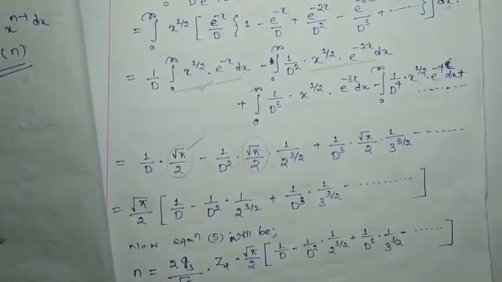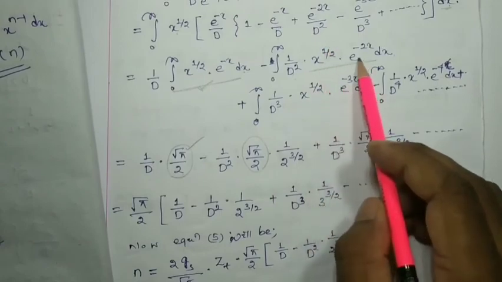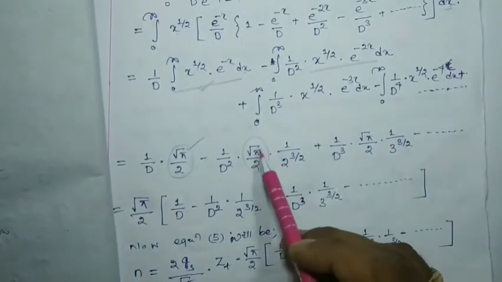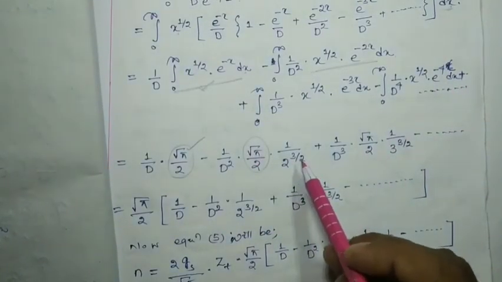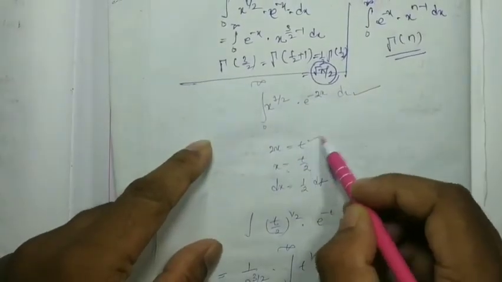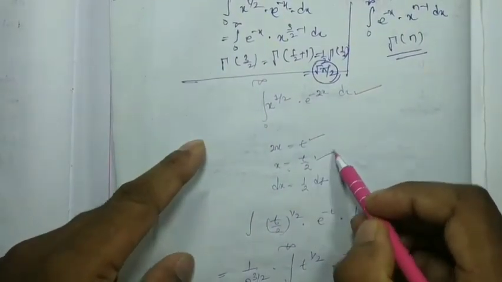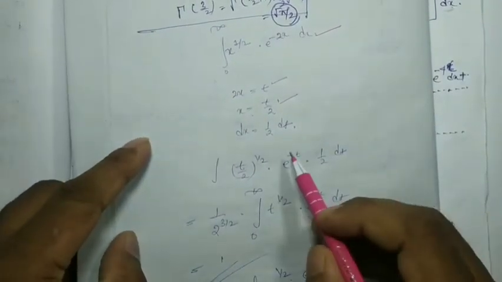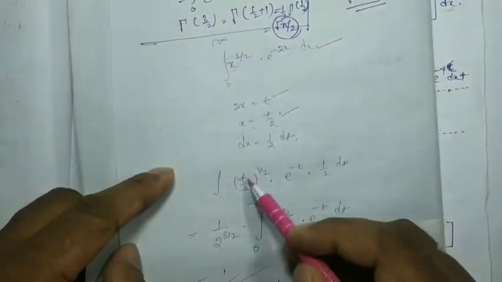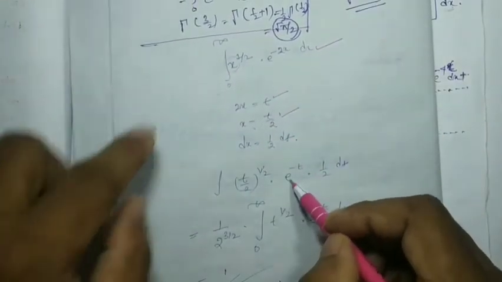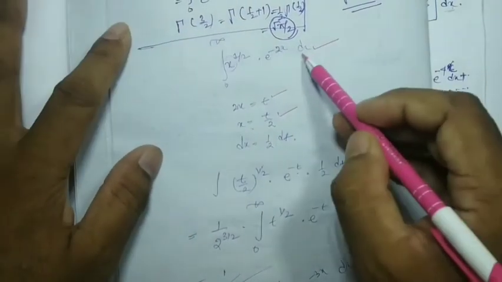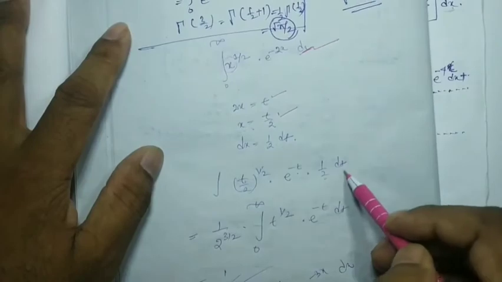Now the second integration is x to the power 1 by 2 e to the minus 2x dx. Here what I substituted is root pi by 2 into 1 by 2 to the 3 by 2, right? Here 2x is considered as t, x equals t by 2, dx equals 1 by 2 dt. Now instead of x we put t by 2 to the power 1 by 2 into e to the power minus t, and dx is nothing but 1 by 2 into dt, right?